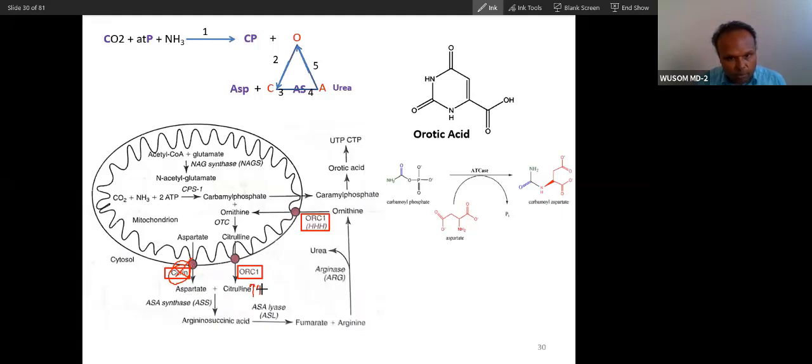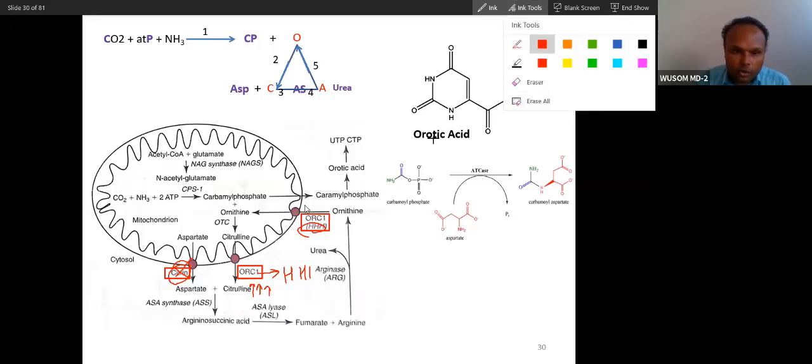The citrulline level will become high. So citrin deficiency will cause citrullinemia. And then deficiency of ORC will cause HHH syndrome. You can see here, HHH syndrome.